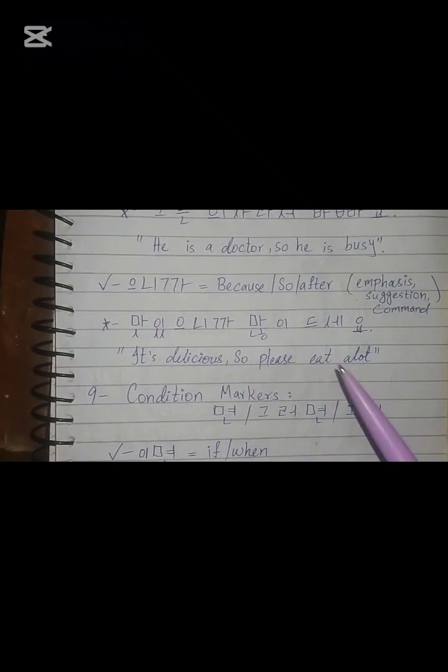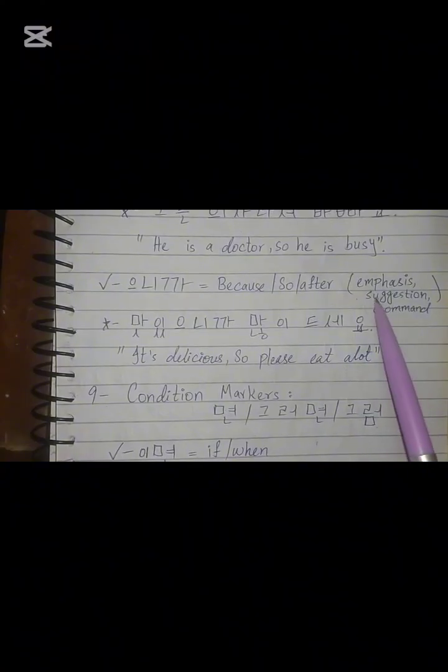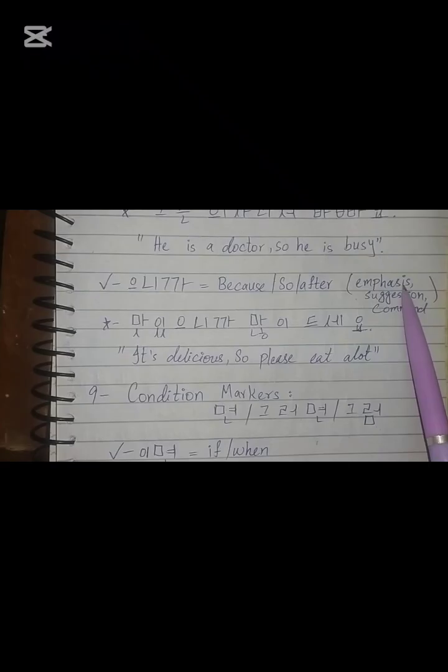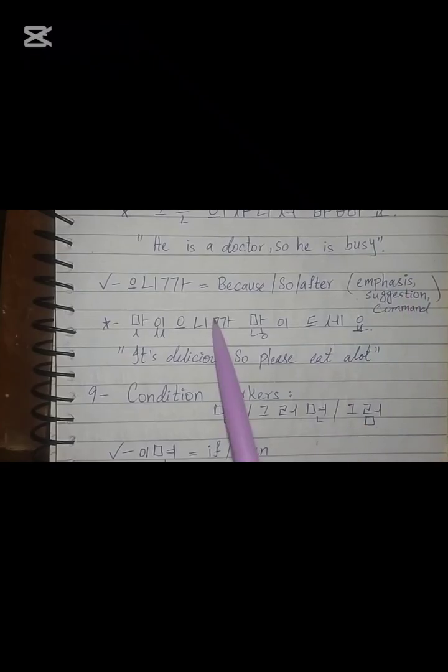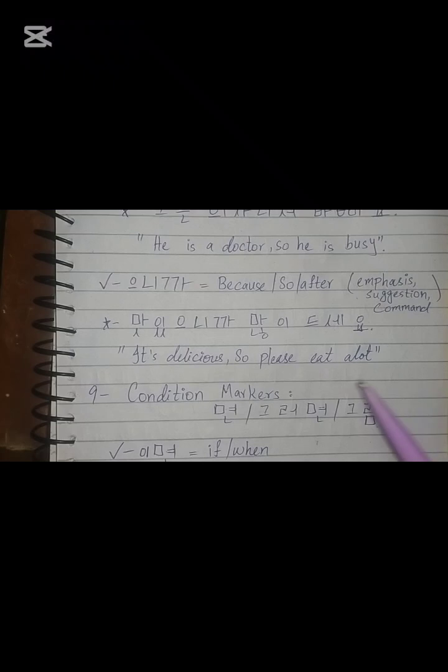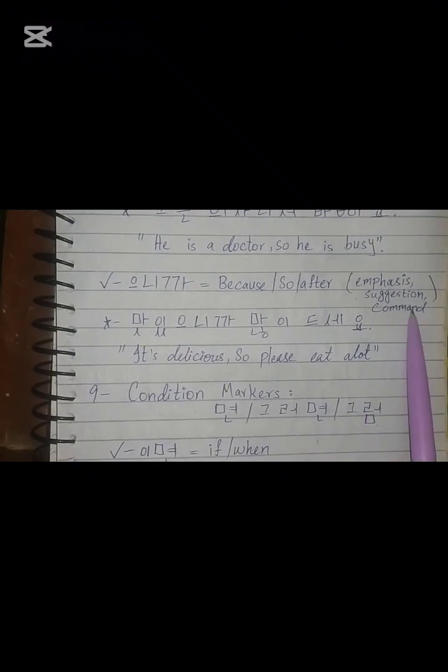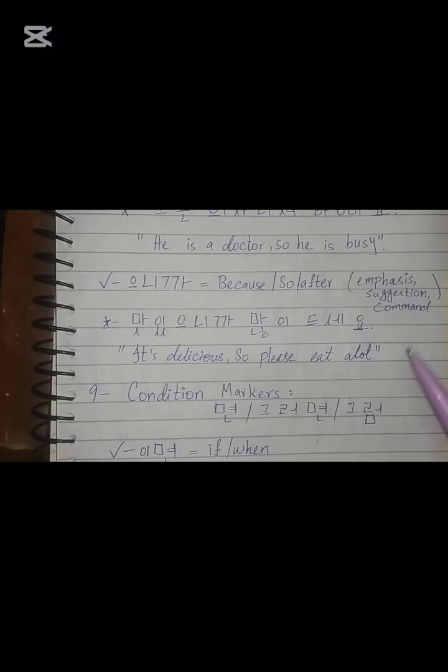Basically it is the same as 아서, 어서, and 라서, but it gives a little emphasis to the word because. Whenever we want to give a suggestion or command about something, we use 니까 because it is stronger than that.